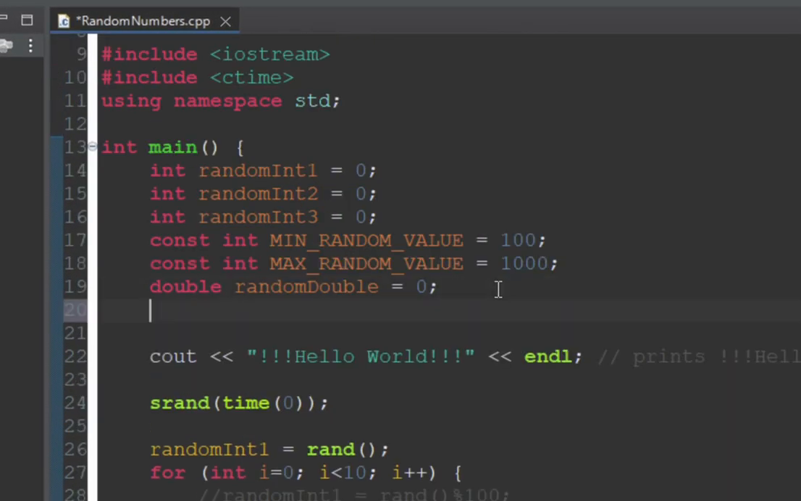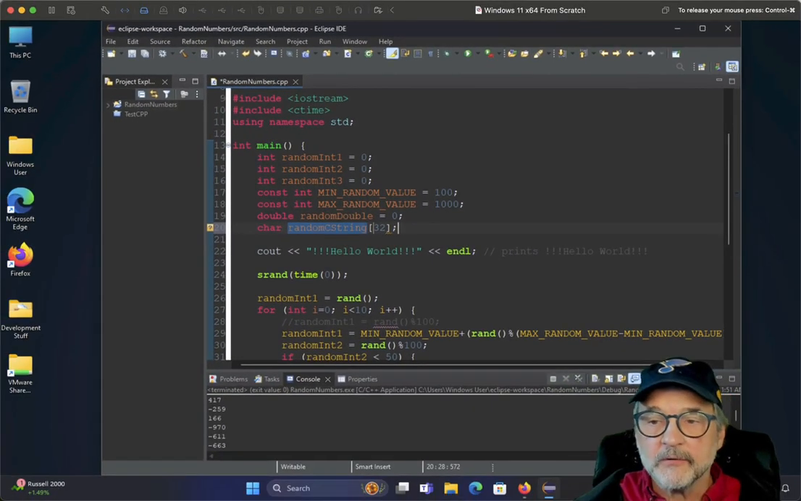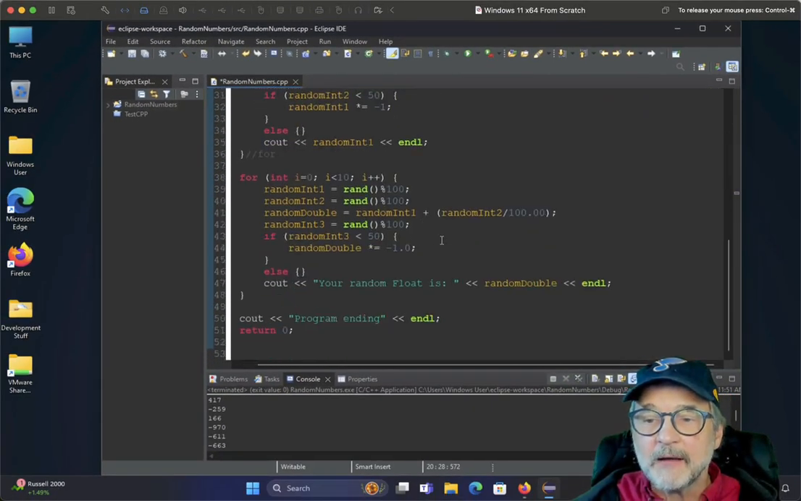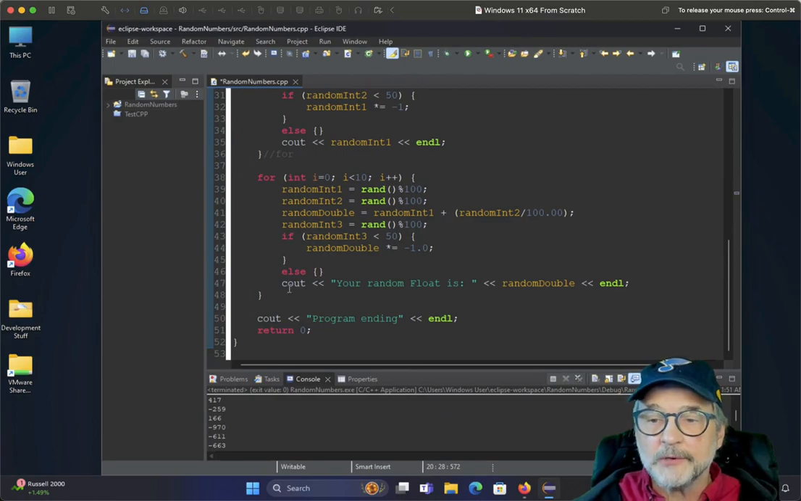So what I'm going to do is create a char C string called random C string, and let's make it 32 characters. And then down here, we're going to create a for loop.